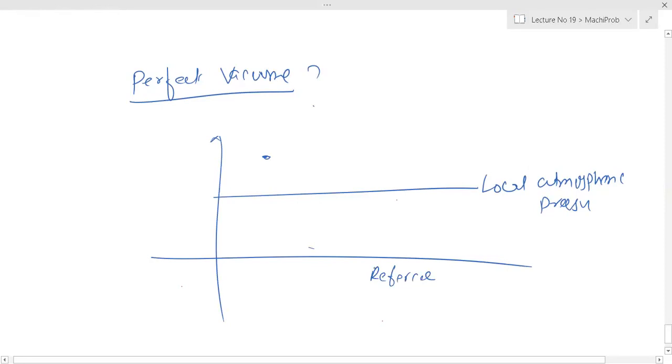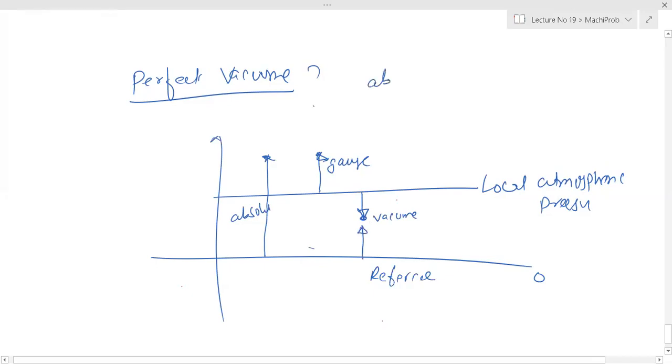Here it is 0, so it is your absolute pressure. This is your gauge pressure, this is your absolute, and below this we call it vacuum.